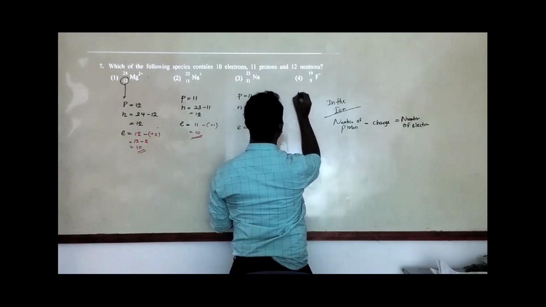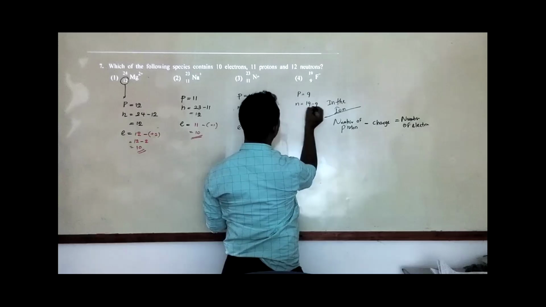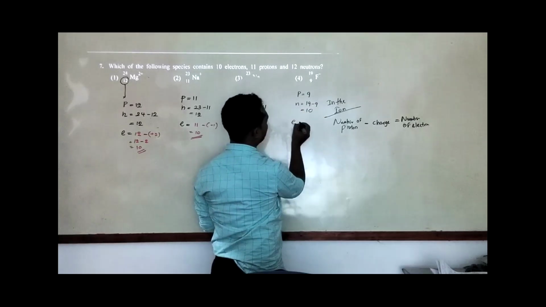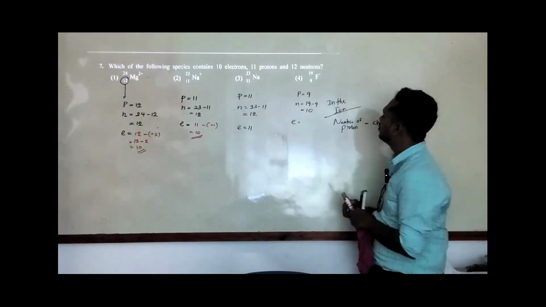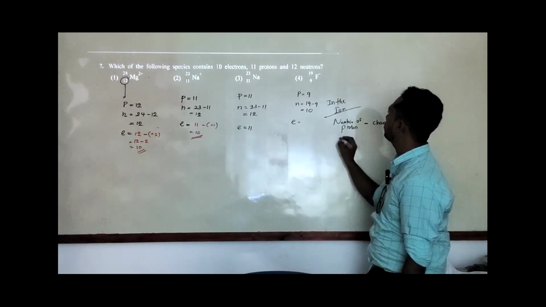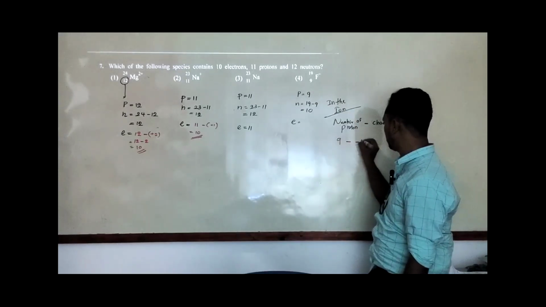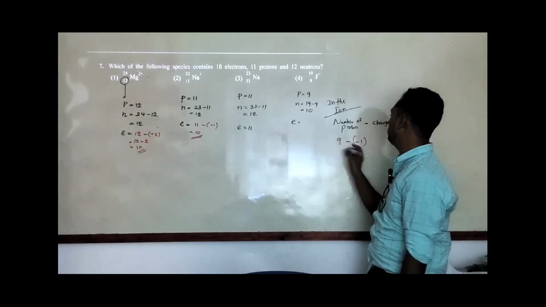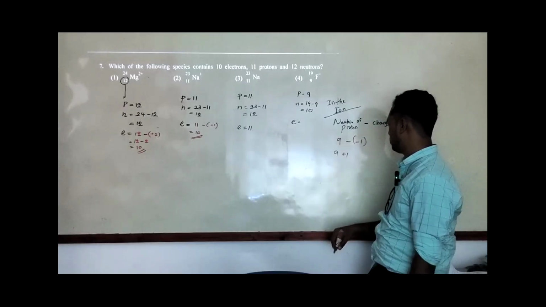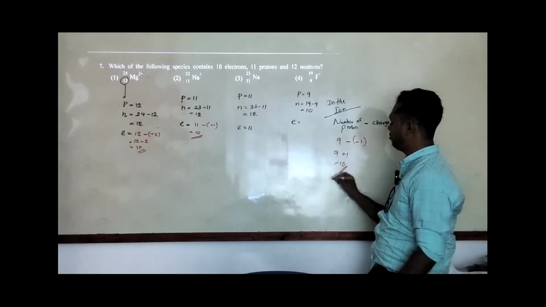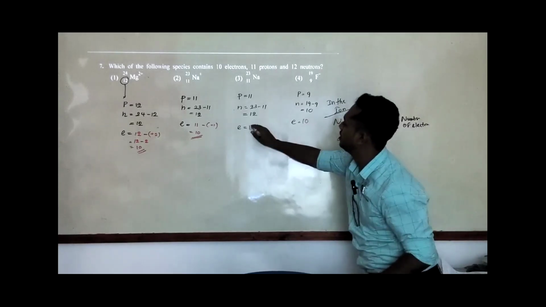Okay, right, in this state, protons are 9 and neutrons are 19 minus 9, which gives 10. How do I apply the number of electrons for this ion? We have 9 protons and the charge is minus 1. So 9 minus minus 1 converts to plus 1, which gives 10 electrons, right? So finally for this one, 10 electrons, and for this one, 11 electrons.